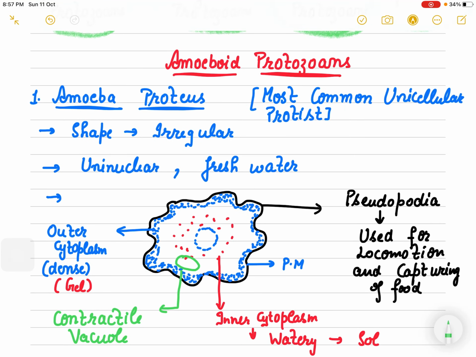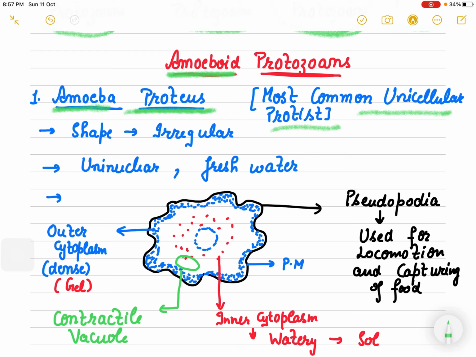There is a very common example which all of you know, and in the amoeboid protozoans, the very common unicellular protist protozoan is Amoeba proteus.